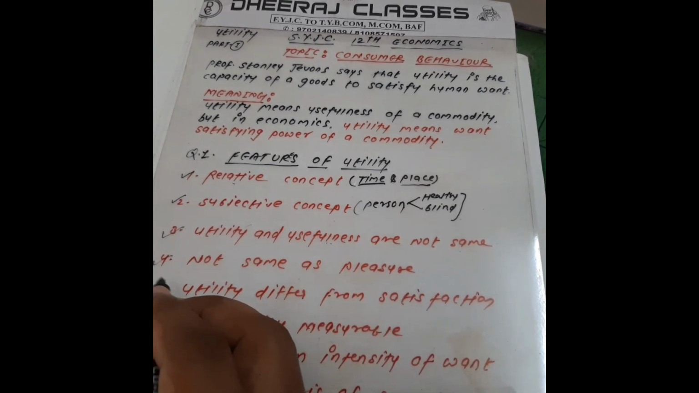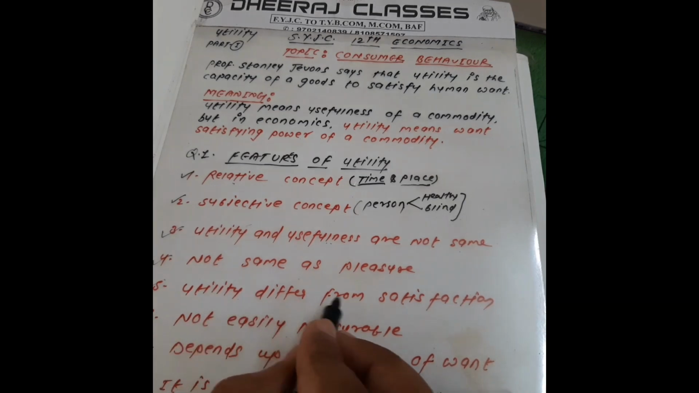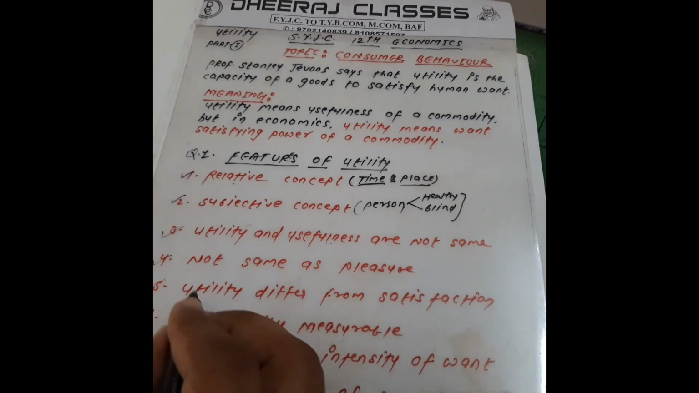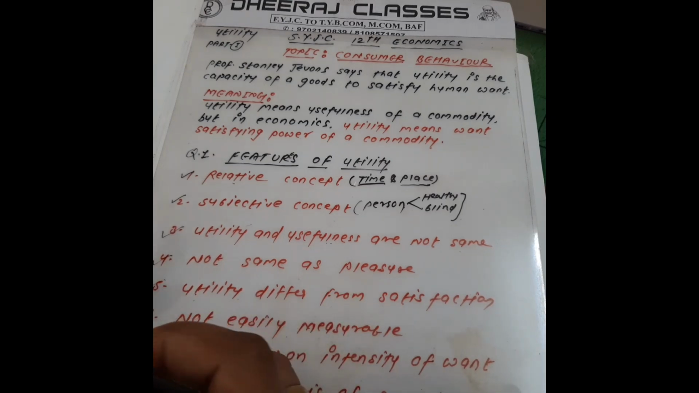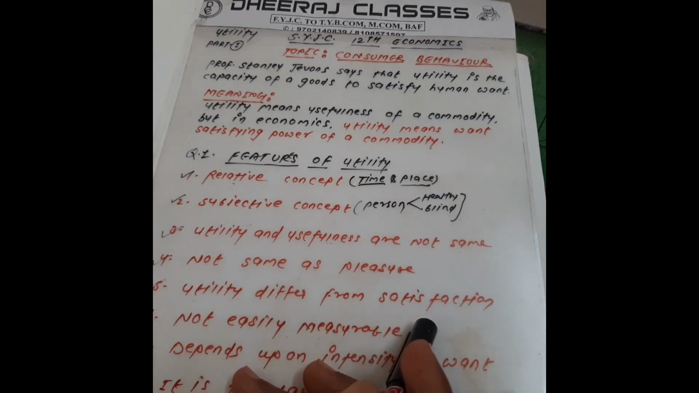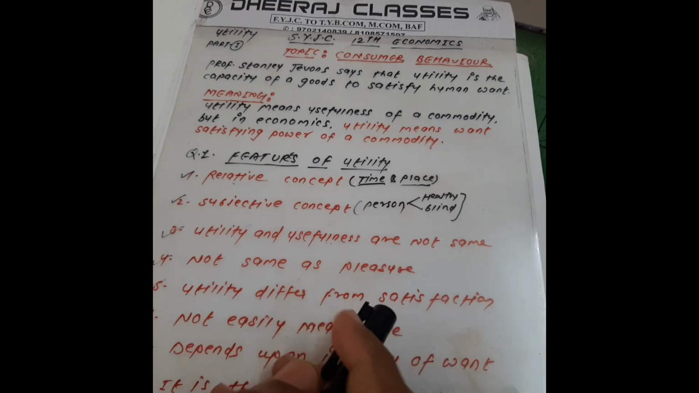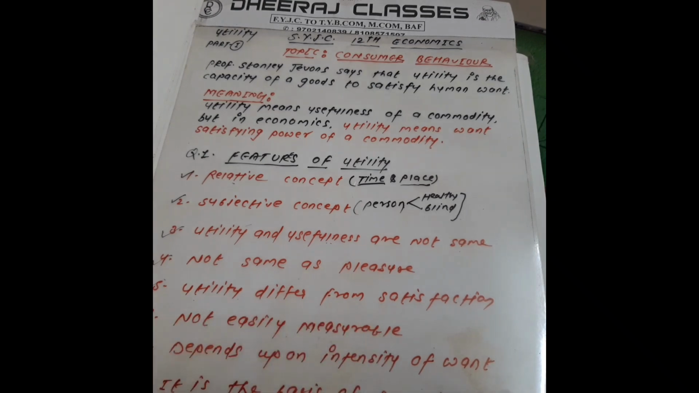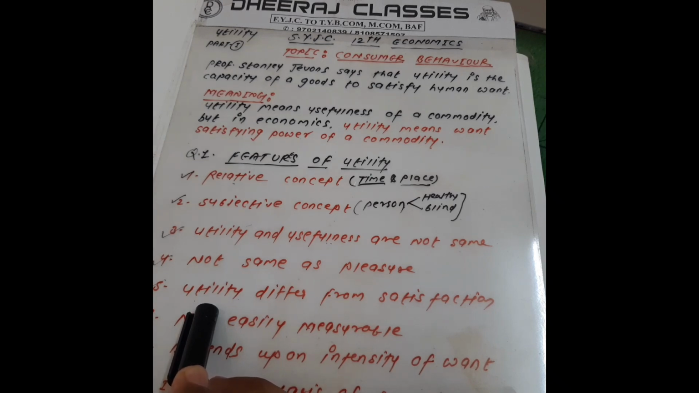Now the next point, my dear student: utility differs from satisfaction. You know what satisfaction is? Utility means the power of a commodity to satisfy human wants. But satisfaction is totally different. Satisfaction is an experience by a person, but utility is just an expected satisfaction. We get utility by just seeing a particular thing.